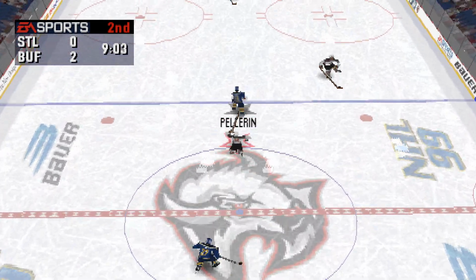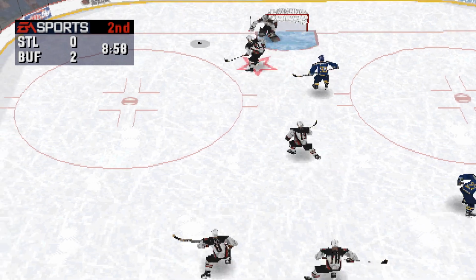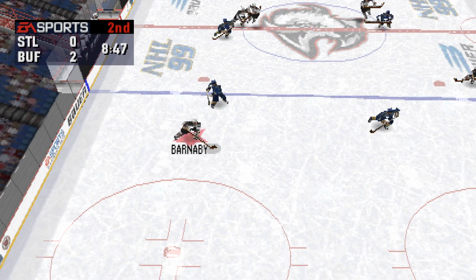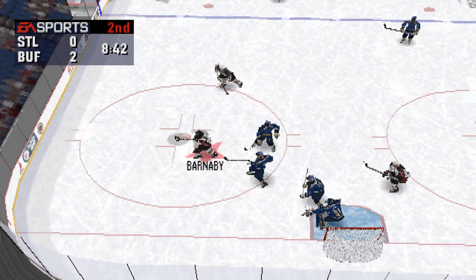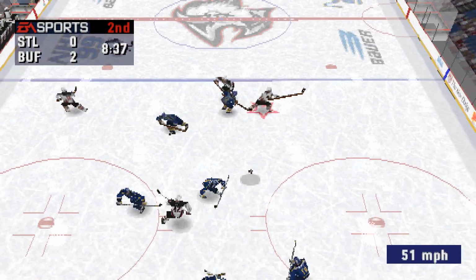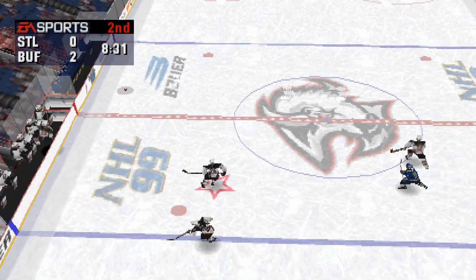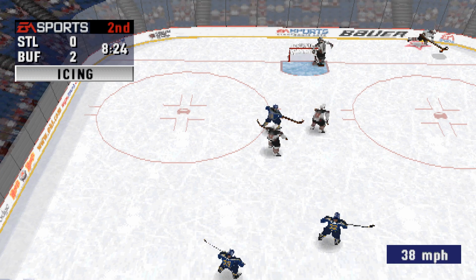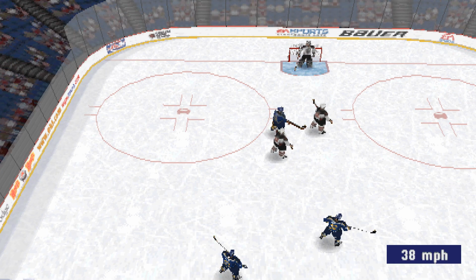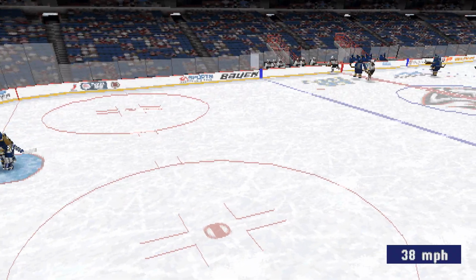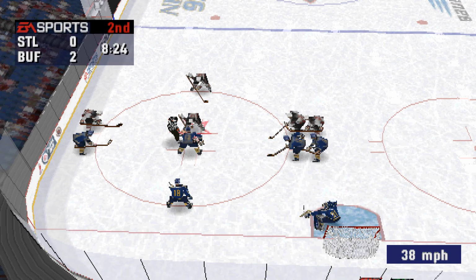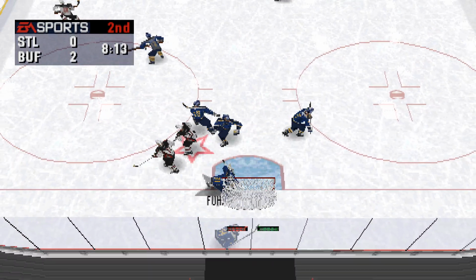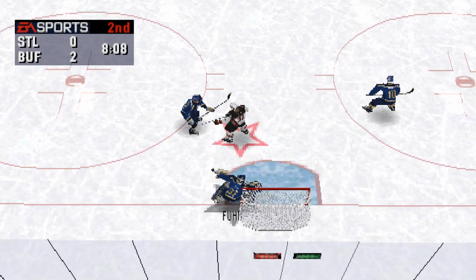Buffalo should be making a line change soon. Pellerin winds up. St. Louis should be making a line change soon. Buffalo has really been moving the puck around well. Moves in. Barnaby shoots. That's icing against St. Louis. Here we go again. St. Louis has fresh legs on the ice. Buffalo looks to be in control of this game.